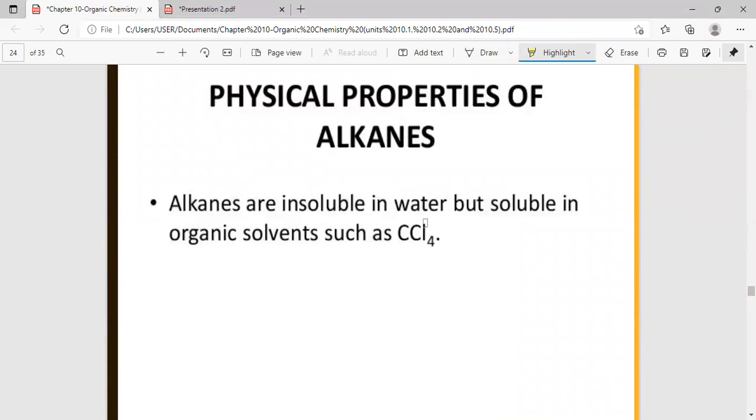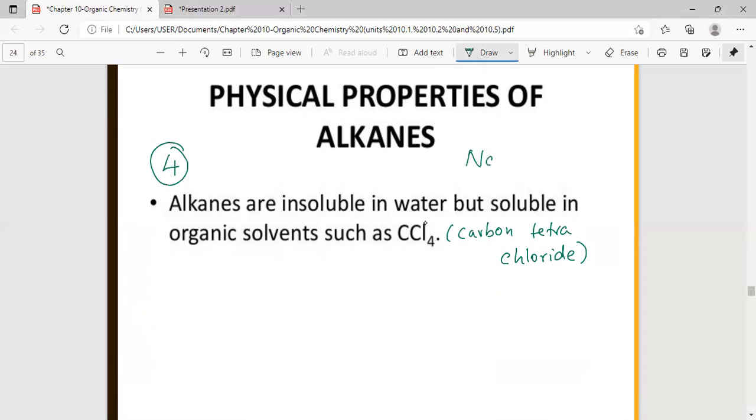And the last one is alkanes are insoluble in water, but they're soluble in organic solvents such as CCl4. So CCl4 is carbon tetrachloride. Now NaCl, you call it sodium chloride, right? Okay, so this is carbon tetrachloride. Sodium chloride is not an organic compound. Okay, so this is just to give you an example.